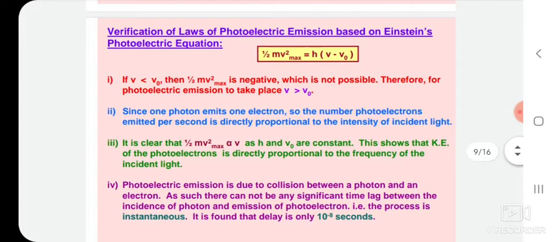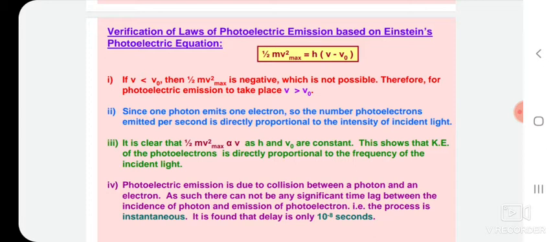Now, verification of the laws of photoelectric emission based on Einstein's photoelectric equation. 1/2 mv square max is equal to h into nu minus nu naught. If nu naught is greater than nu, then 1/2 mv square is negative, which is not possible. Therefore, for photoelectric emission to take place, nu must be greater than nu naught; then and only then is this equation valid.